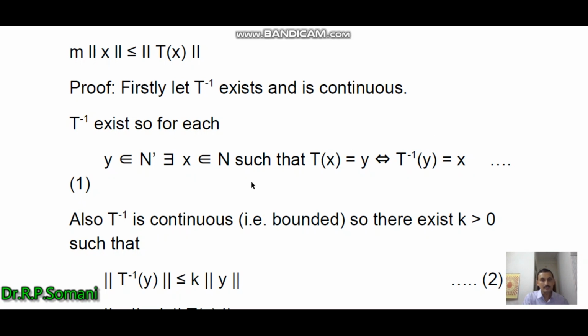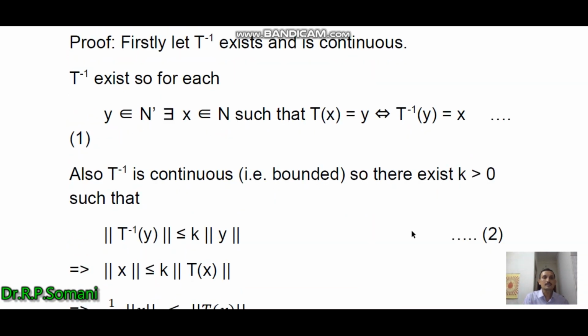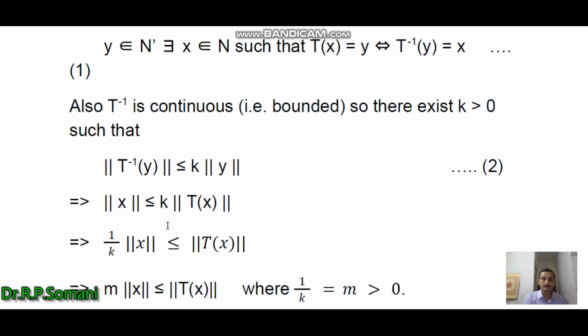And the second condition is that T inverse is continuous. So from the previous theorem, it is bounded. So there exists k greater than 0 such that the norm of T inverse y is less than or equal to k norm y.